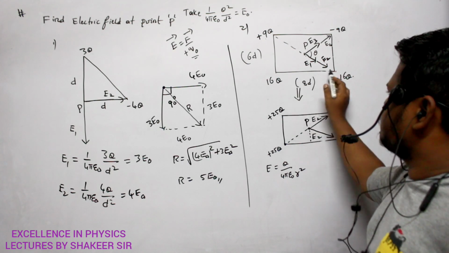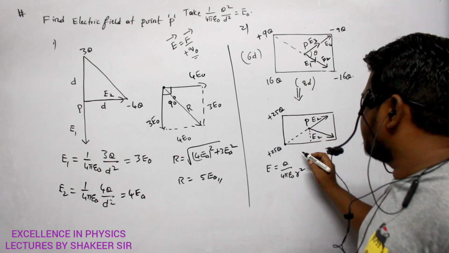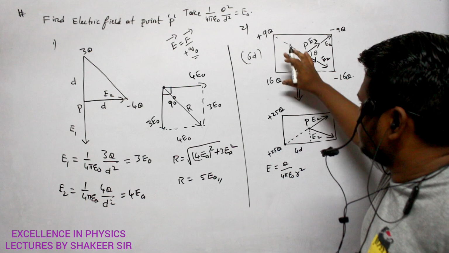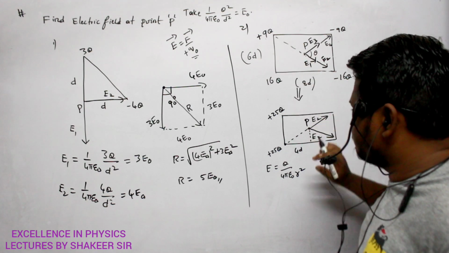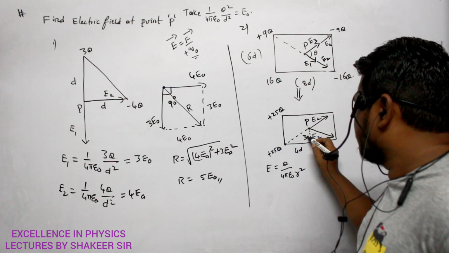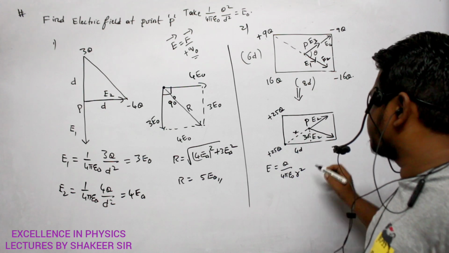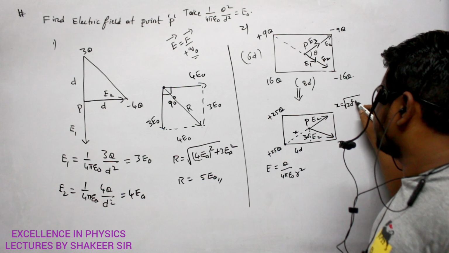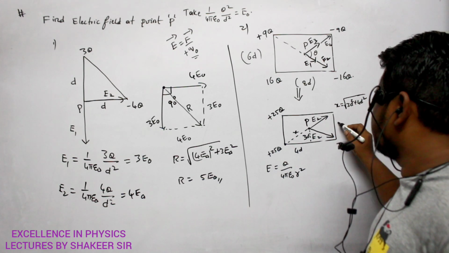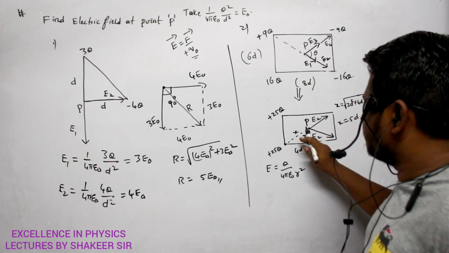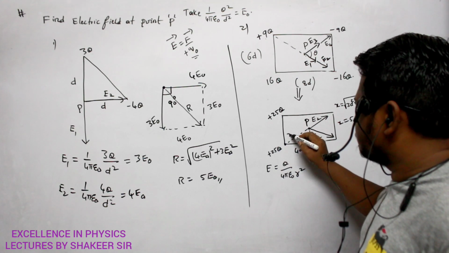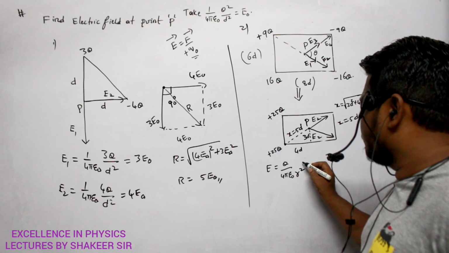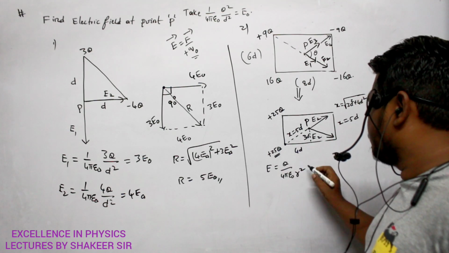So see, this total is given as 8d. If this total is 8d, this one is how much? 4d. Clear? And this total length is given as 6d. Then half of this distance is how much? 3d. Clear? So if this distance is x, how can I calculate x? x is equal to square root of 3d square plus 4d square, which is equal to 5d. So this distance x is equal to 5d. That's all. So therefore calculate electric field due to 25q charge.